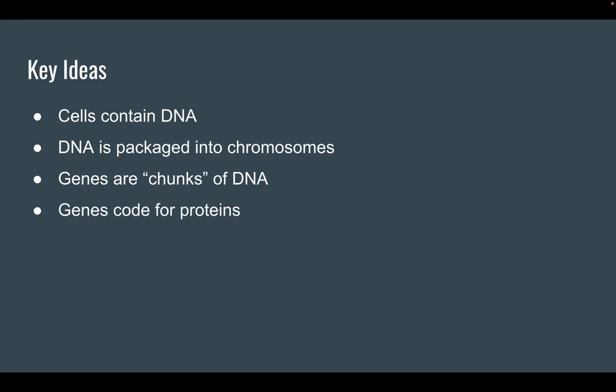Each of those genes codes for a protein. Each gene is the information that allows a cell to make a protein. Proteins are molecules that determine traits. The traits are what we can see on the outside.